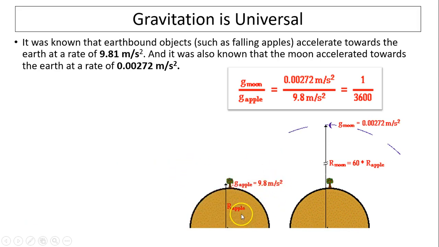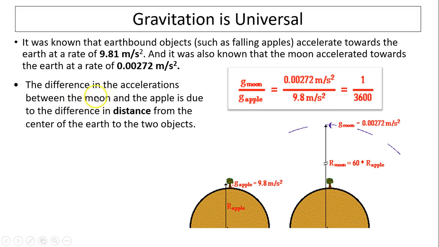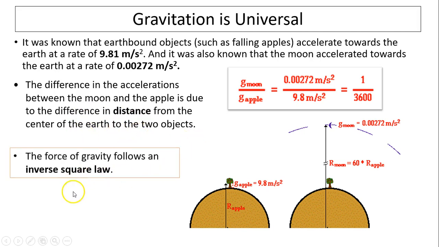So then he compared the apple to the Earth and the moon to the Earth. What's the difference between those two? It is the distance from the moon to the Earth and from the apple to the center of the Earth. It turns out the distance between the moon and the Earth is 60 times further than the distance between the apple and the Earth. And if you look at this relationship, the acceleration is 1 over 3600. 3600 is 60 squared. So the difference in the acceleration between the moon and the apple is due to the difference in the distance from the center of the Earth to the two objects.